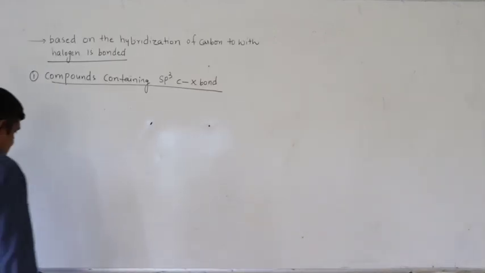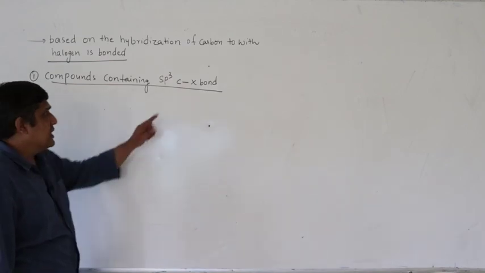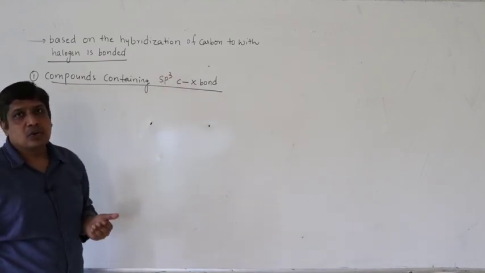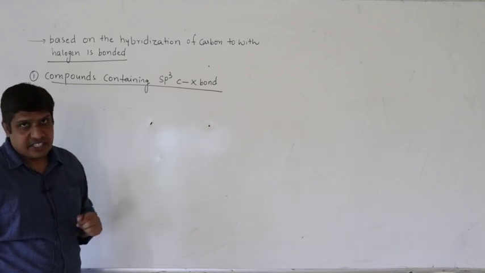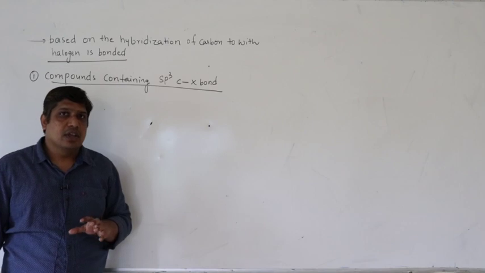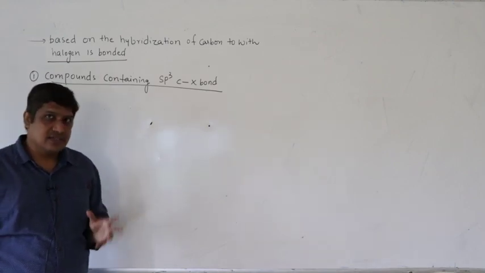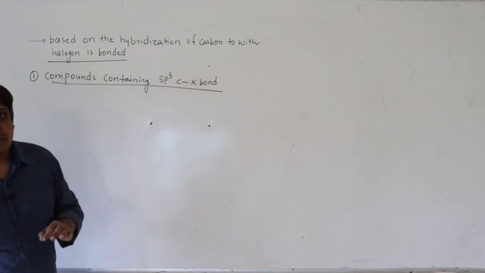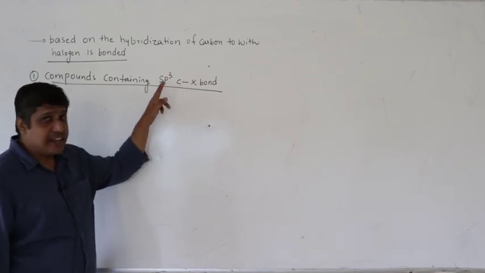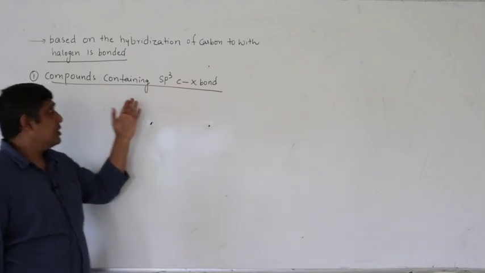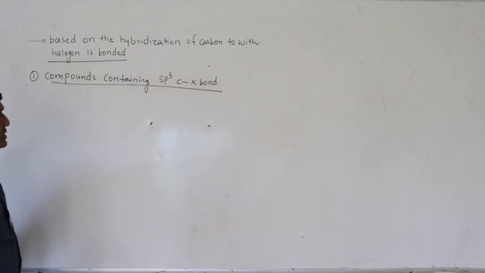So what is the meaning of this? In these compounds, the halogen atom is attached to a carbon which undergoes sp3 hybridization, right? So what is the valency of carbon? 4. If all the valency of carbon are satisfied, then we call it tetravalent and its hybridization will be sp3. So if halogen atom is attached to such a carbon, we call it compounds containing sp3 C-X bond.